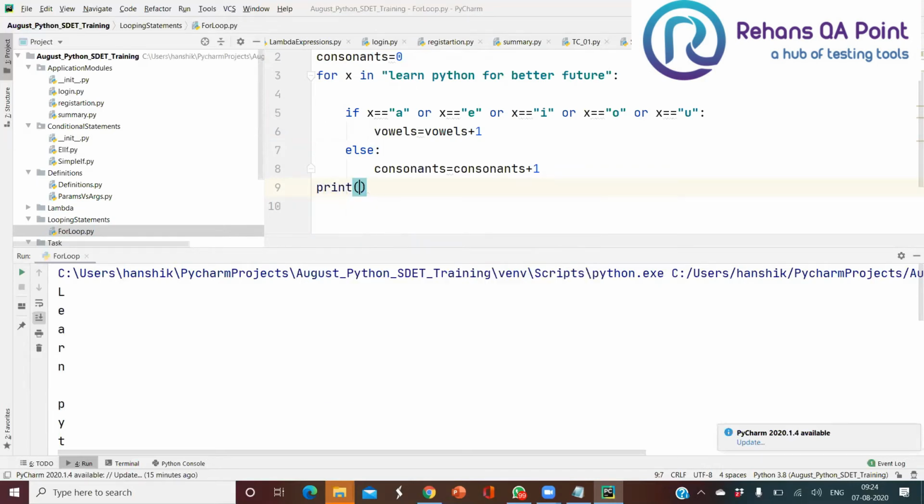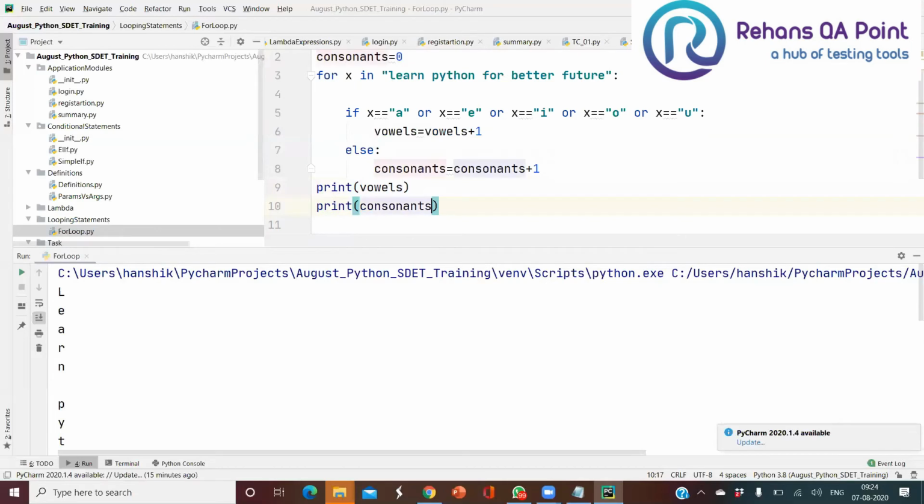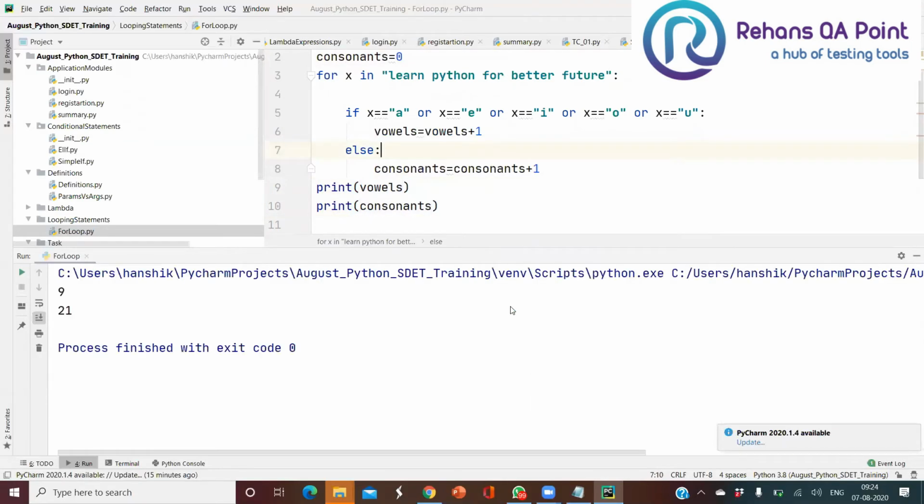So print vowels, then print consonants. Now let me run this. So totally we have 9 vowels and 21 consonants. So let's go and count on the 9.